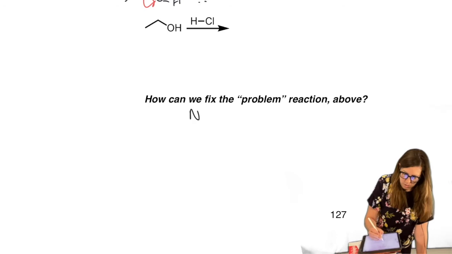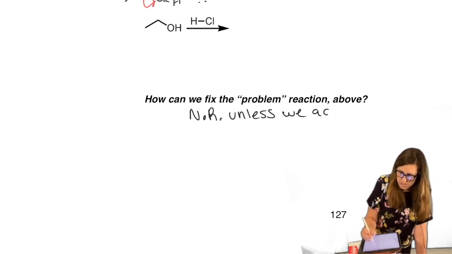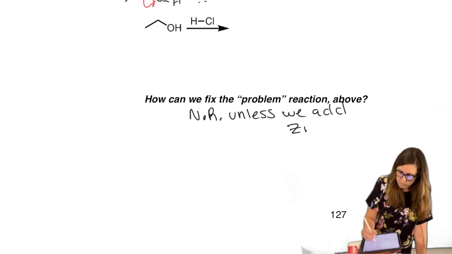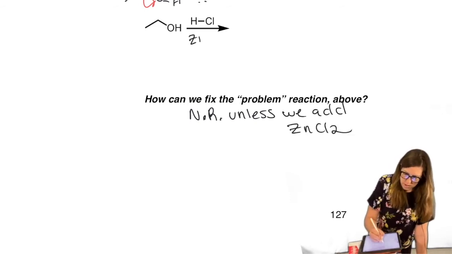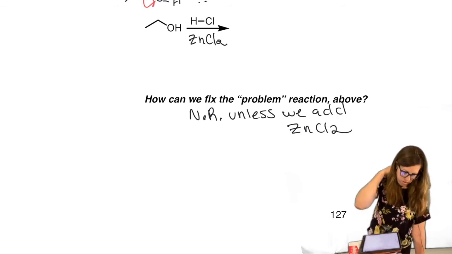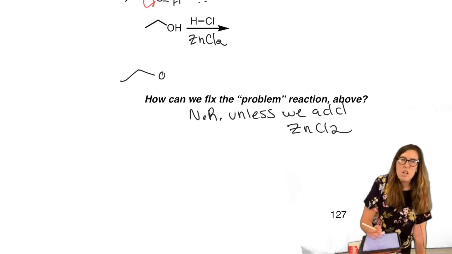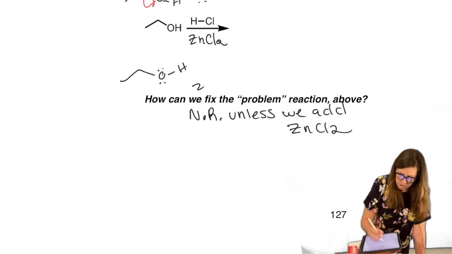Okay, so it's no reaction unless we add zinc chloride. This is just an assist. What does it do? It actually helps turn that OH into a very good leaving group. And so we have OH, and it attacks the zinc. Let me draw out the zinc chloride.